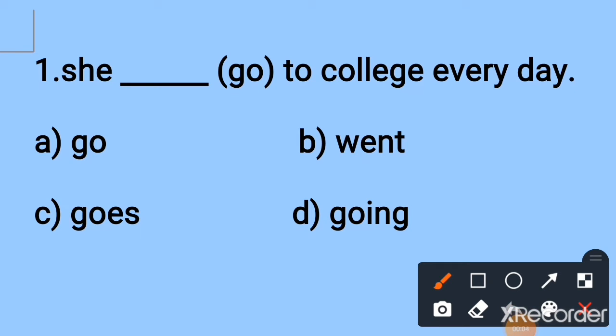Practice bits on verb forms. Let's see the first one. She dash go to college every day. Here, every day means it is a simple present tense sentence. In simple present tense we have to use verb 1.